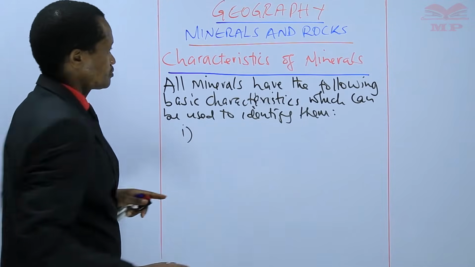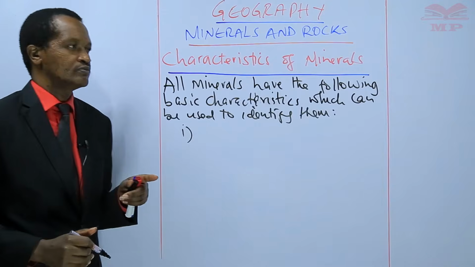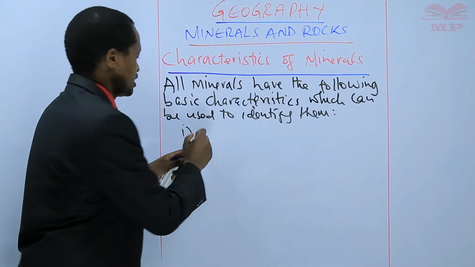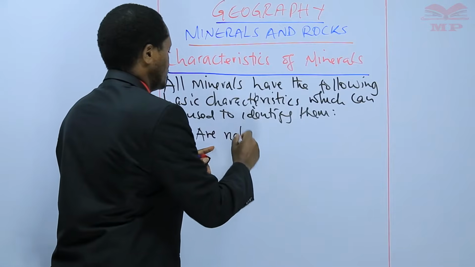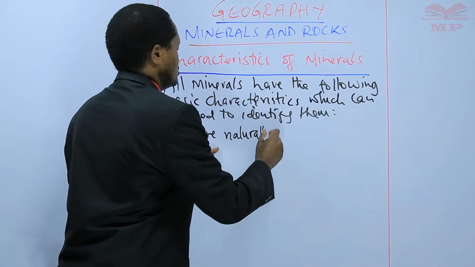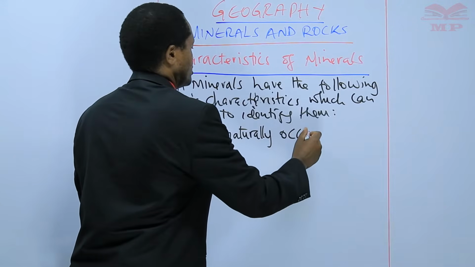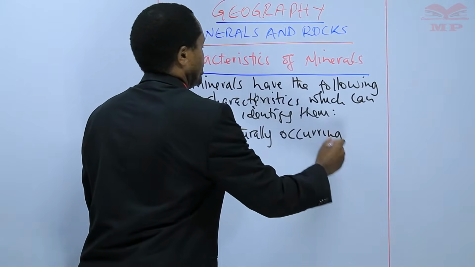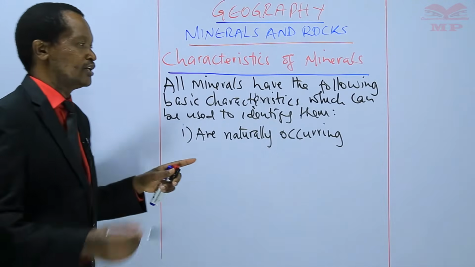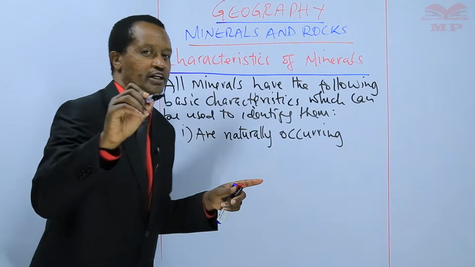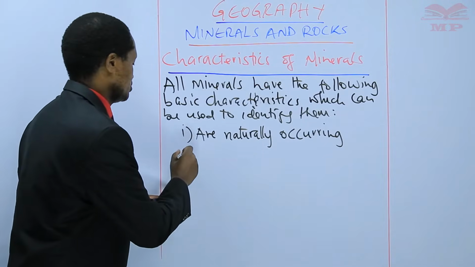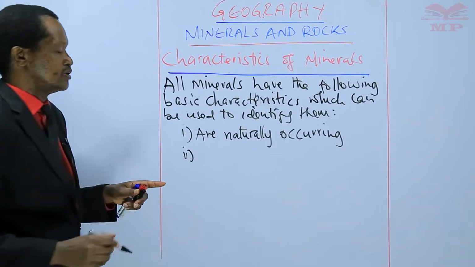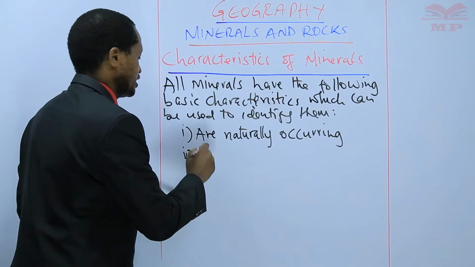One, minerals are naturally occurring. They occur naturally beneath the earth. Number two, they are inorganic.